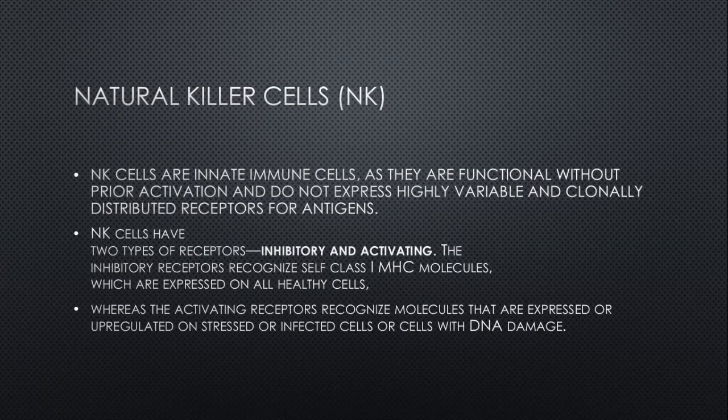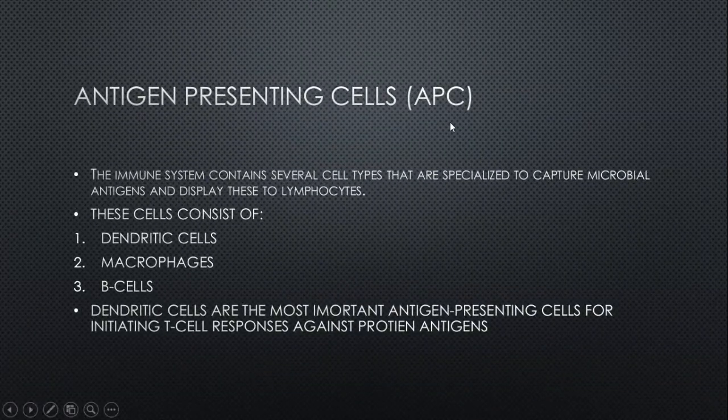So antigen presenting cells, as the name describes, present antigen to the CD4 plus and CD8 plus cells. The immune system contains several cell types that are specialized to capture microbial antigen and display these to lymphocytes, such as T and B cells. These cells consist of dendritic cells, macrophages, and B cells. Dendritic cells are the most important antigen presenting cells for initiating the T cell response against protein antigens.